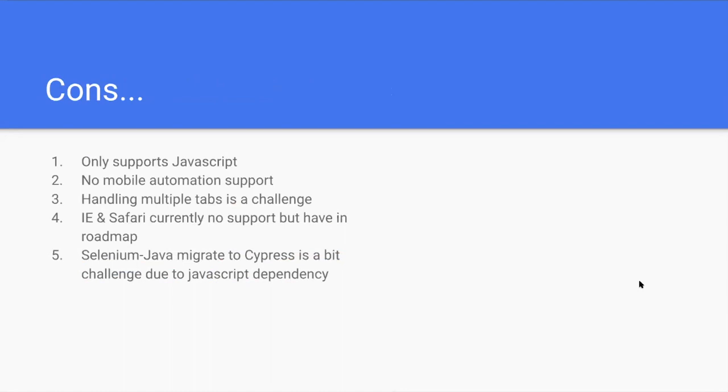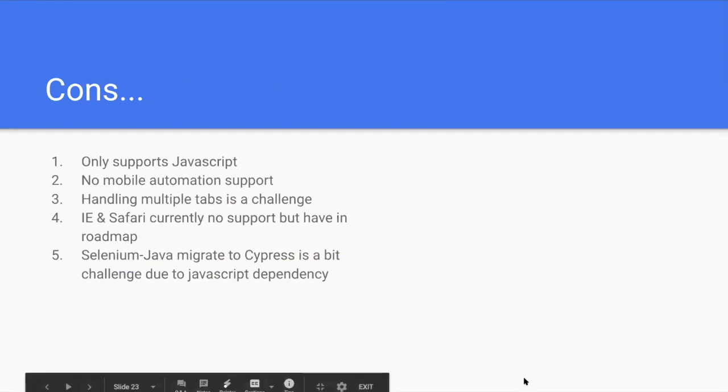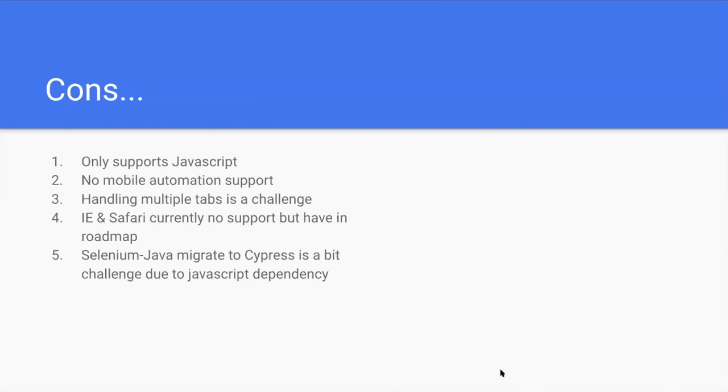As every framework has pros and cons, Cypress also has a few cons, such as only supporting the JavaScript language. For users of Java, Selenium, Python, or other language bindings, it's a bit tricky because we need to learn the JavaScript syntax. But Cypress is mostly readable, in English-like syntax. For 80% of the script we use Cypress syntax, and 20 to 30% plain JavaScript. So it's not a blocker, but initially we need to put in some effort to learn the syntax.